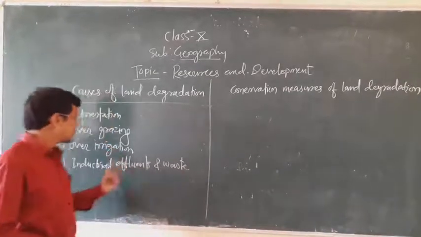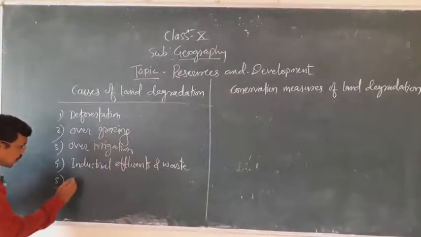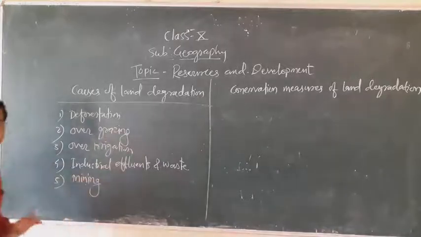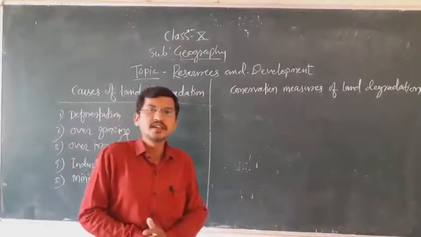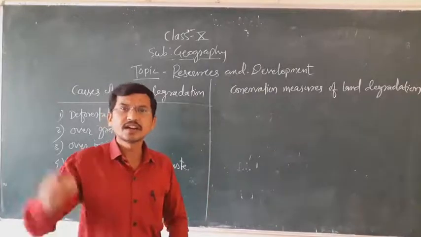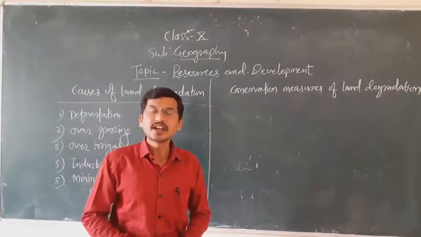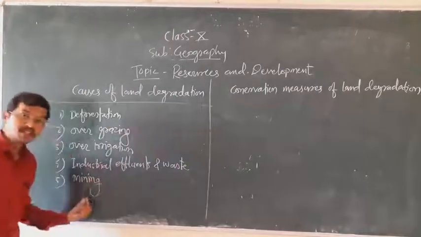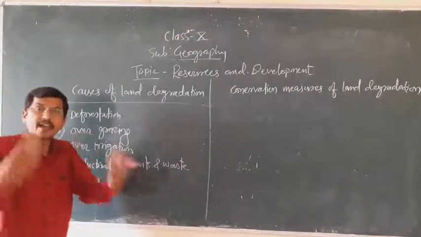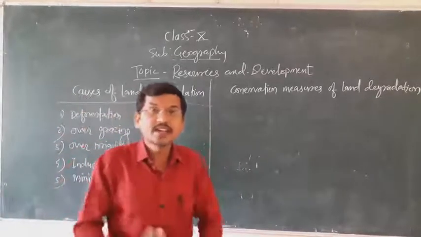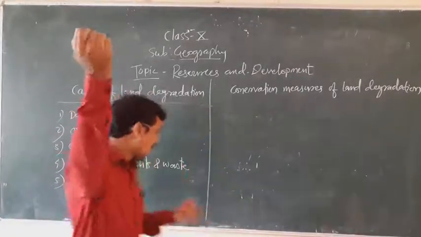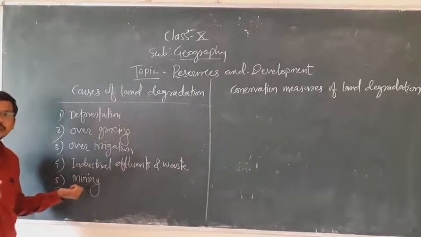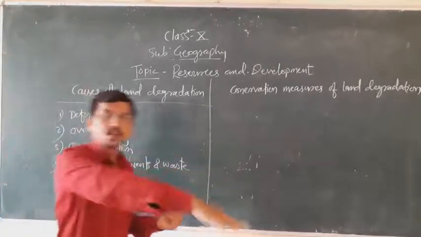Another reason for land degradation is mining. Mining is also one of the reasons, because there are a lot of minerals stored inside the earth, and these minerals and metals need to be excavated and extracted, and therefore while mining, most of the dust particles are released into the atmosphere and settle down at one particular place.